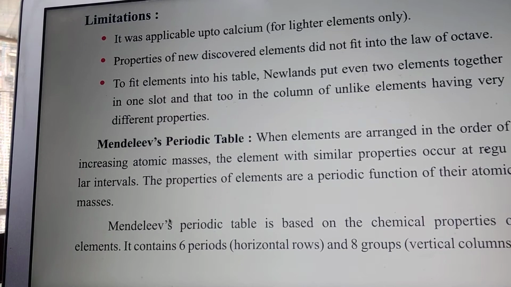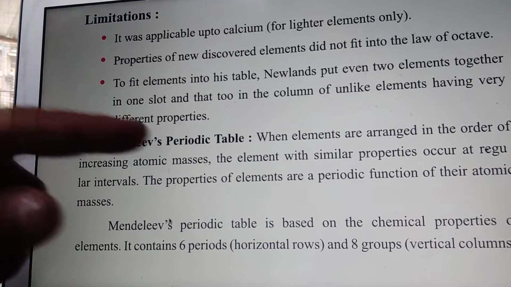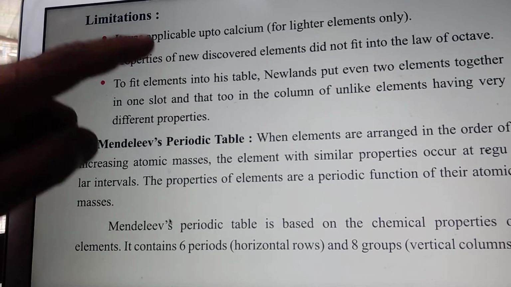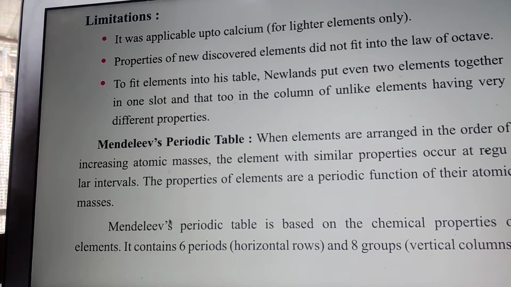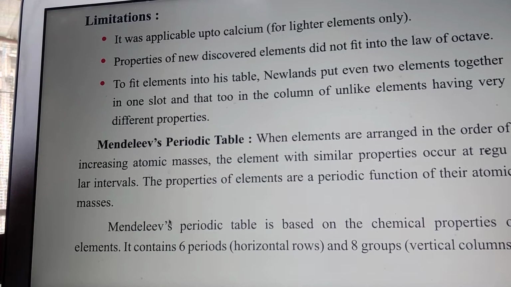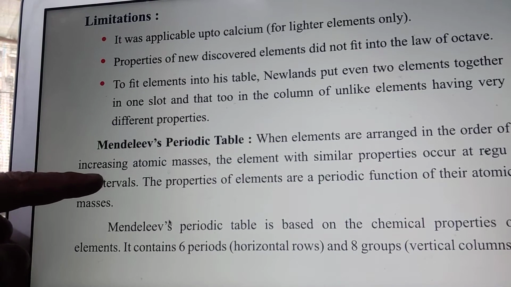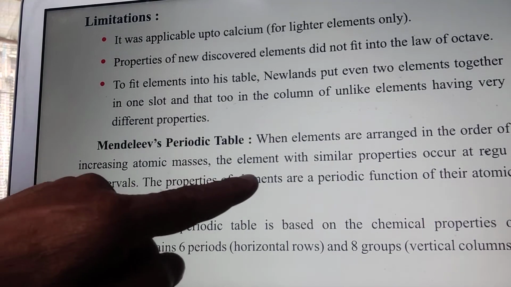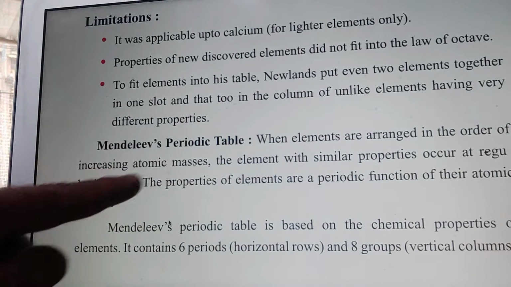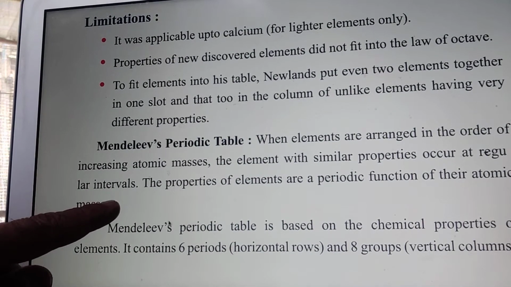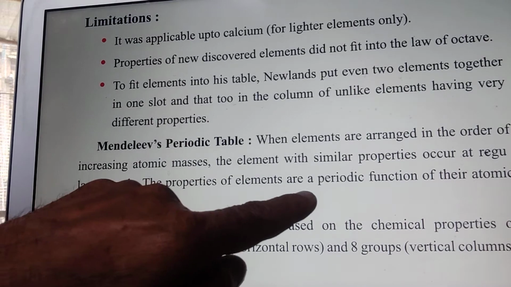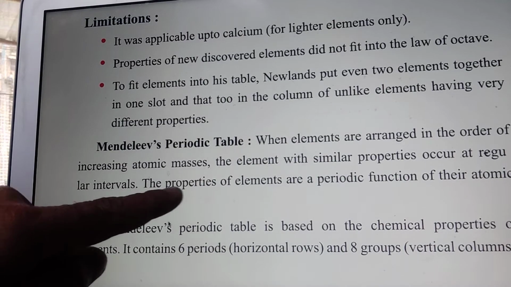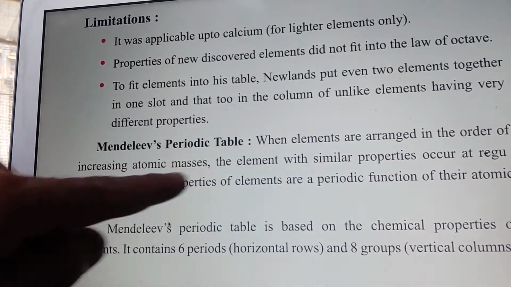Now next came Mendeleev's periodic table. When elements are arranged in order of increasing atomic masses. See, atomic masses we are considering from the Dobereiner, then Newlands, and now Mendeleev also adopted the atomic masses. Increasing atomic masses, he arranged the elements. The elements with similar properties occur at regular intervals. The properties of elements are a periodic function of their atomic masses.